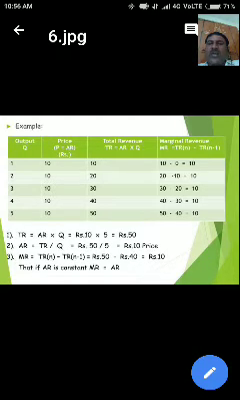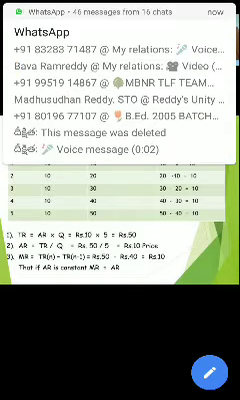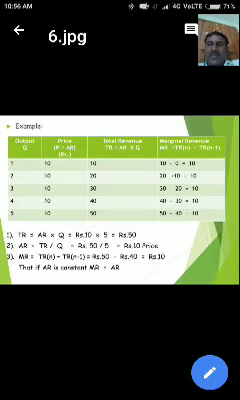Average revenue is equal to total revenue by quantity. How much total revenue is here? At the 5th unit, total revenue is equal to 50. By how many units do you have to divide, taking into account the production process? 5 units. 50 by 5 is equal to 10 rupees. Okay.